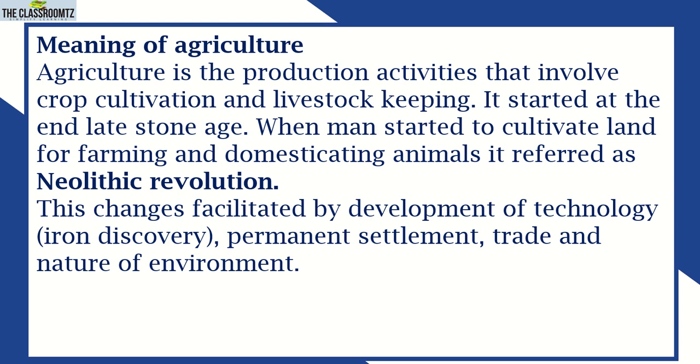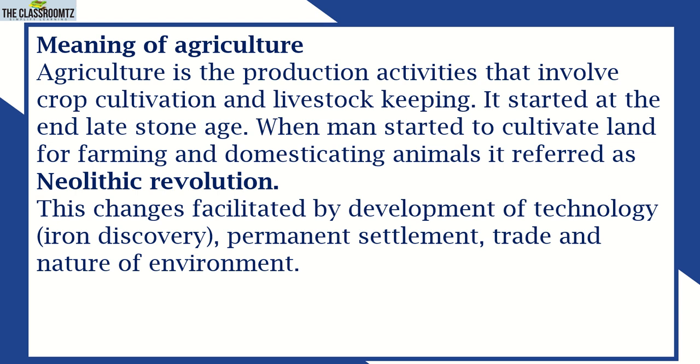These changes helped man to stop depending on nature. Instead of rotating from one forest to another looking for fruits and animals, man settled in one permanent settlement and started doing agriculture. So the Neolithic Revolution refers to the beginning of agricultural activities in Africa.